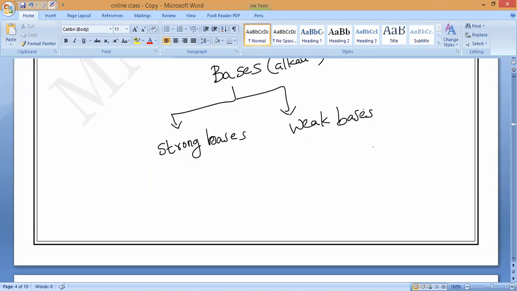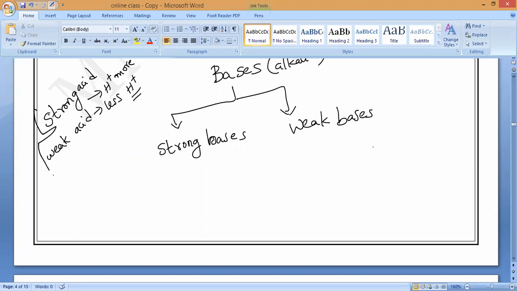Strong acids, when ionized in water, will produce more H plus ions. Weak acids will produce fewer hydrogen ions. More H plus ions here, fewer H plus ions there. This is what we are studying based upon the ionization capacity. When a substance dissolved in water produces more H plus ions, we call it a strong acid. When it produces fewer H plus ions, we call it a weak acid.